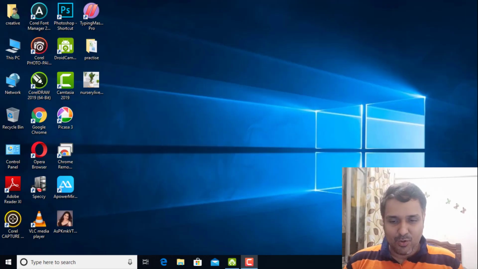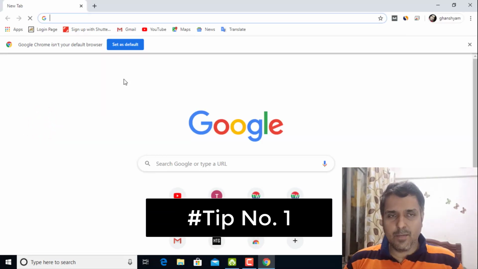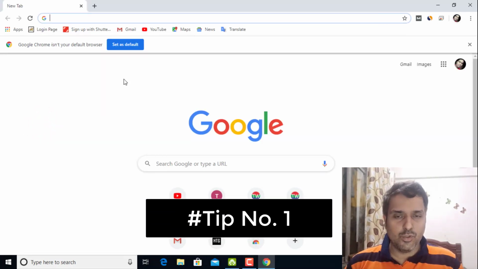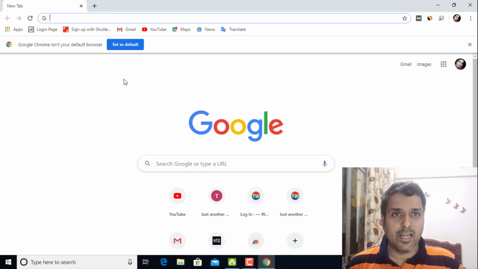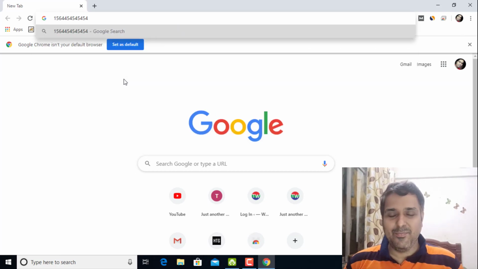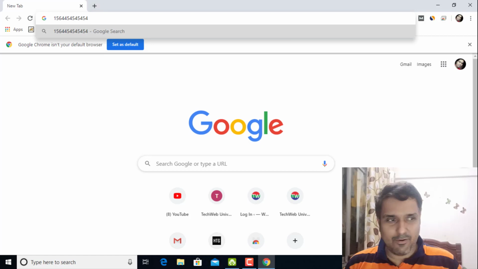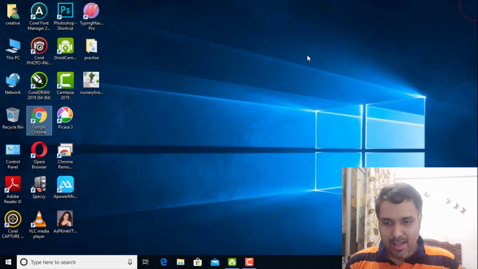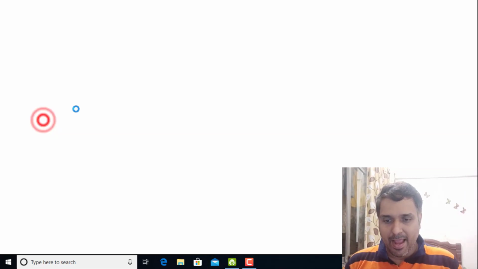Let's see. So here is our Google Chrome. I will open this. Suppose someone has given you a very huge number, and has asked you to figure it out and tell him in words what it will be. So now you have asked me to spell it out. It's very difficult for me to spell it out. But if I go in my Chrome, in the address bar, I will type here. See here, just one more time. I'm going in my Google Chrome.